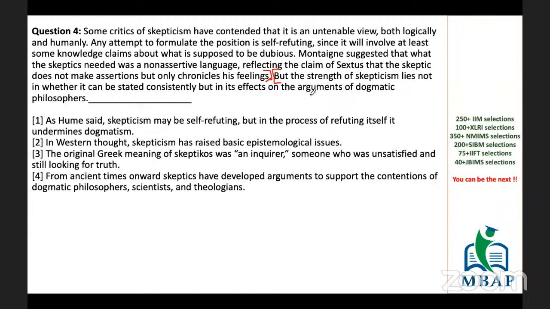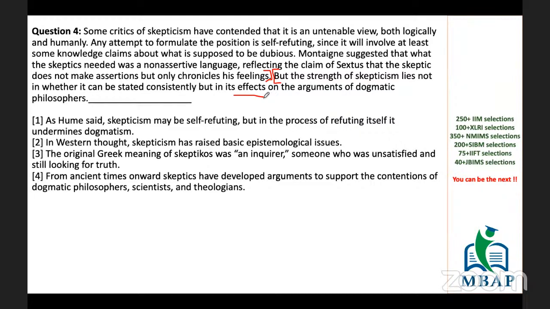If you are a skeptic, it means you are dubious, you have doubt over certain things, which is absolutely different from dogmatic. Skepticism is when you are dicey about certain things, when you are still in doubt whether something is correct or not. So we are talking about what effect this doubtful concept, skepticism, will have on the dogmatic philosopher.